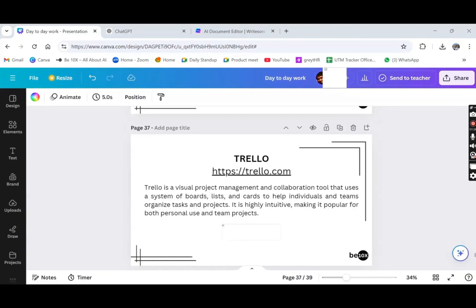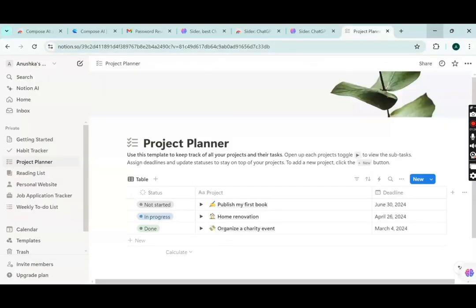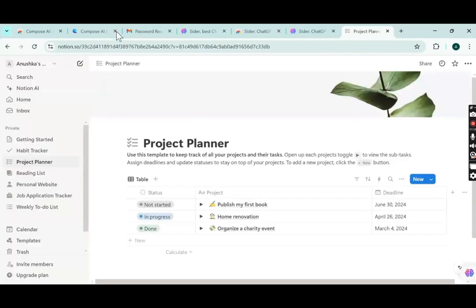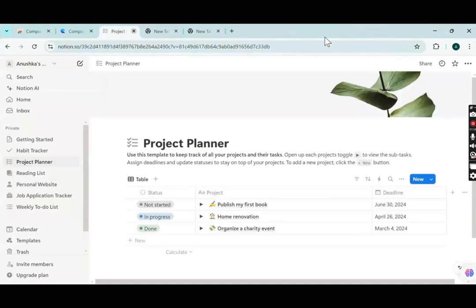Yeah, so I'll just go to my Notion page. Okay, one second. Now I'll go to a new tab. Let me just cancel this. I guess because of this, it's hanging a little bit. So in the new tab, you just have to go and search for Trello. Once you search for Trello, press enter, and here is Trello, Trello.com.